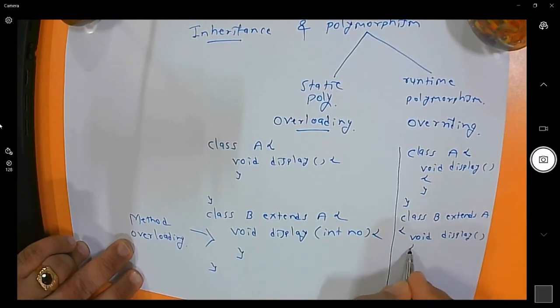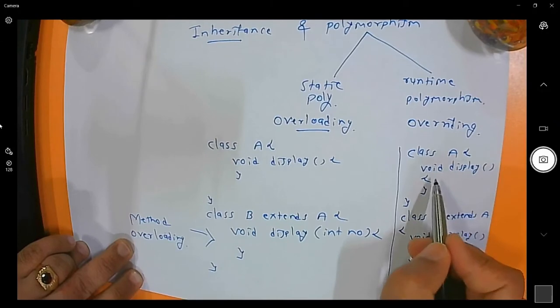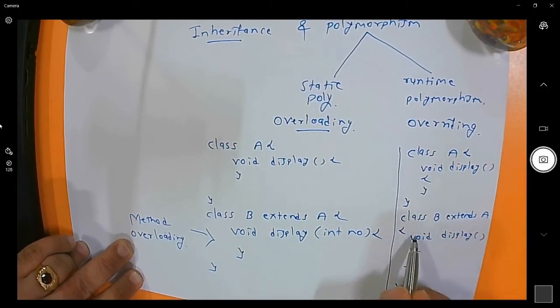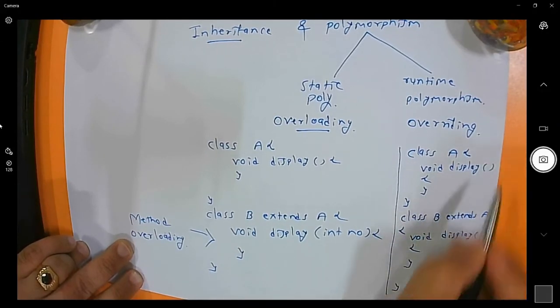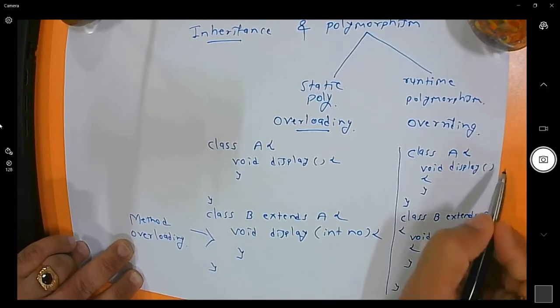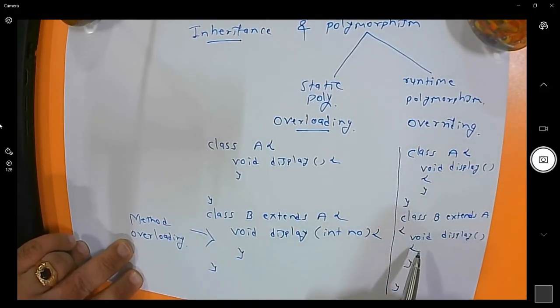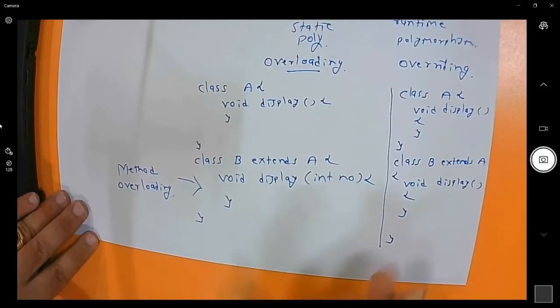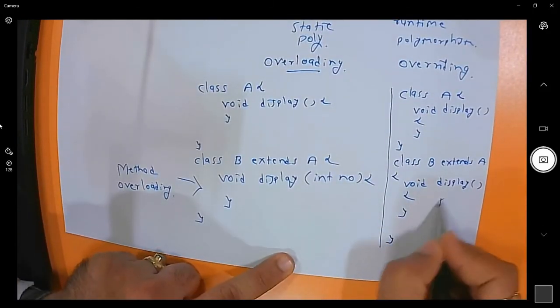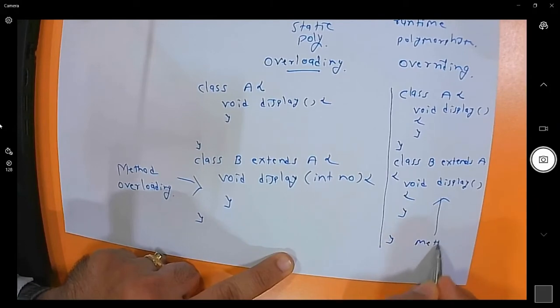The same function name with the same return type and the same number of arguments with the same data type is available in the super as well as in the child. Then you can say this is method overriding.